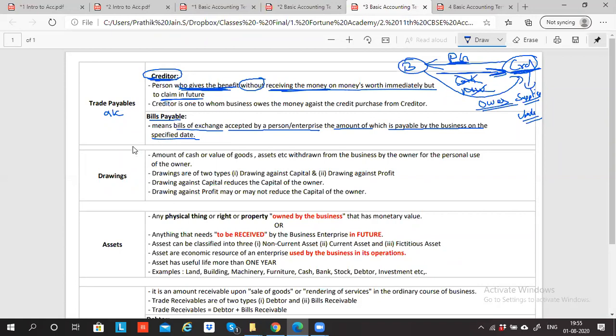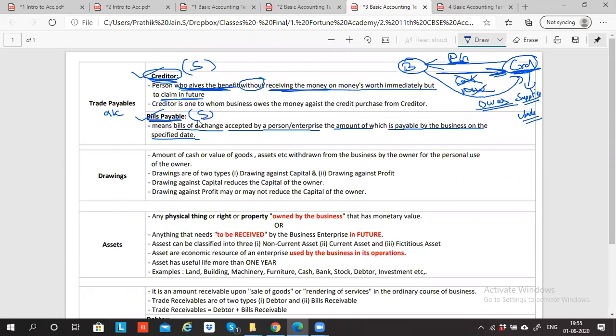Sir, so then creditor is only the bills receivable, sir? No, bills receivable is different. Bills payable and creditor both are the same. Bills receivable is different. I'll come to bills receivable when I come to the asset part. Creditor is a person, he's a supplier, and bills payable is also a supplier. Here the promise is given, here the promise is not given. When promise is given, it is called bills payable. When promise is not given, it is called creditor. Both are the liability holders. Both are third parties to whom the business will have to make the payment.